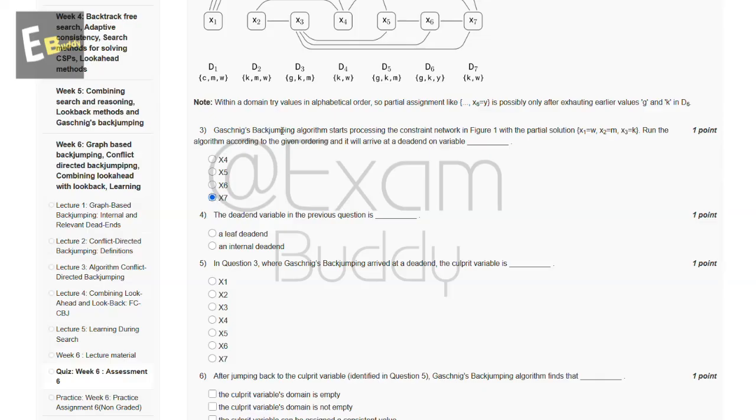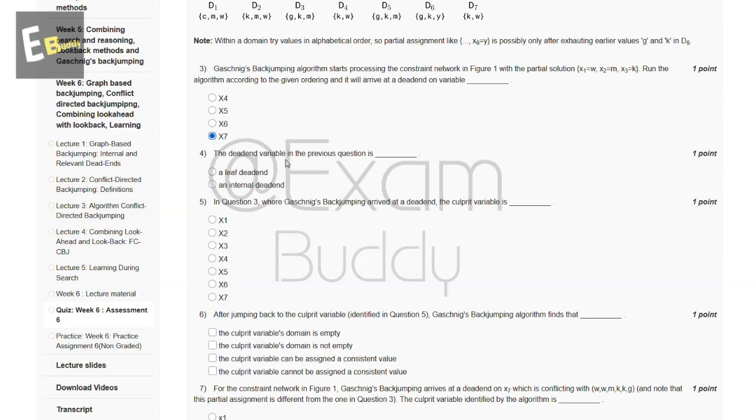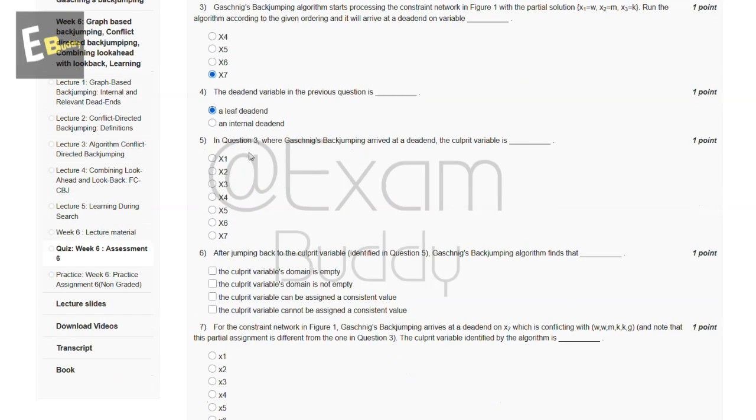And now let's go to our question number 4. The dead end variable in the previous question is dash. So these are the options, and the answer for our fourth question is a leaf dead end. And now let's go to our question number 5. In question 3, where Gaschnig's backjumping arrived at a dead end, the culprit variable is dash. So these are the options, and the answer for our fifth question is x3.